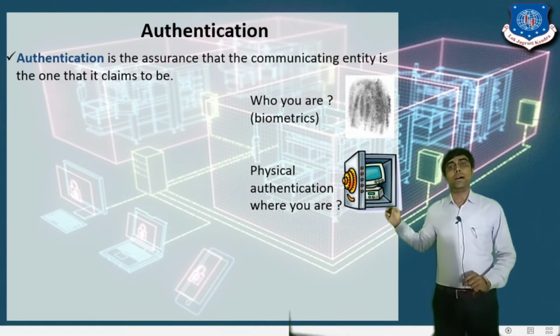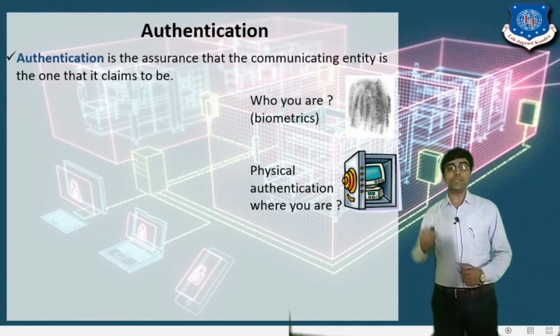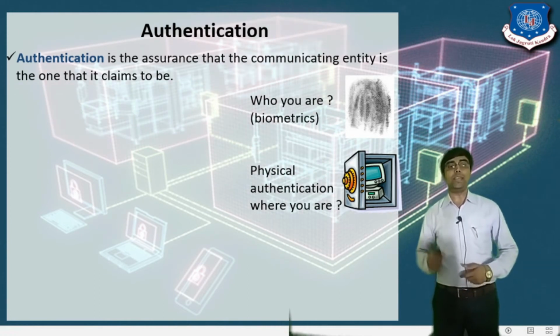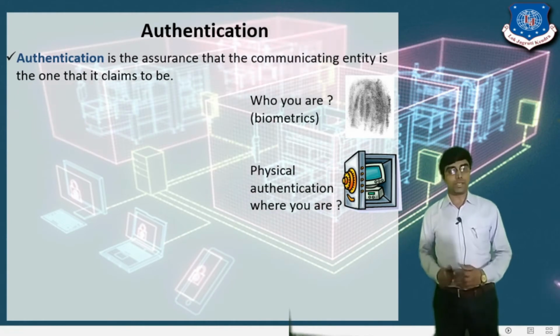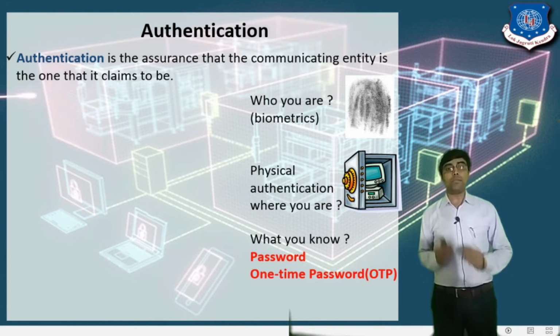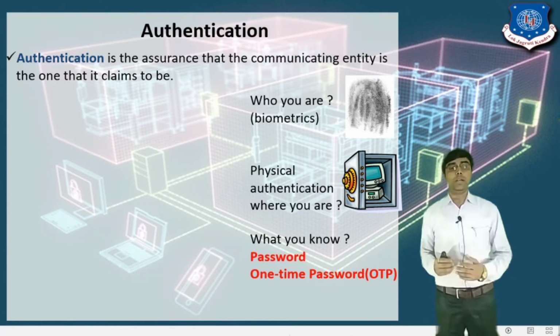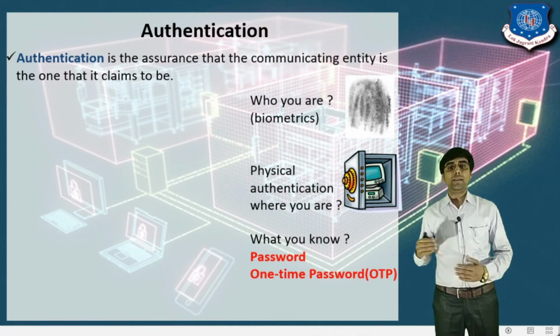Second, if I want to identify the physical location of a particular person, here we can use where you are. It means we have to authenticate the location of the person, right? And the next is what you know. If I want to identify whether you are the correct person or not, there are different mechanisms, like a password and a one-time password.